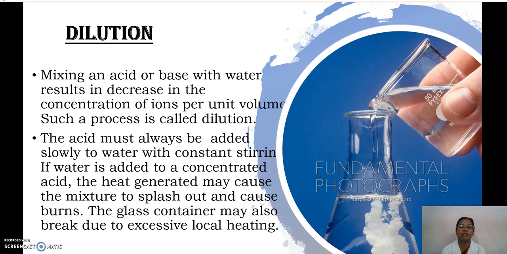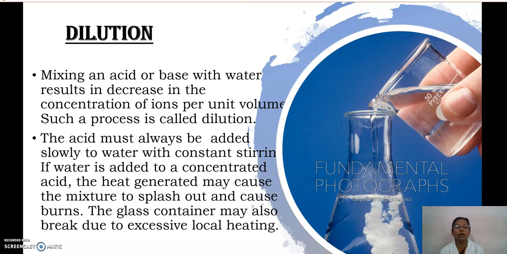That process is known as dilution. So that is what we have written. Mixing an acid or base with water results in the decrease in the concentration of ions. Ions means either H plus ions in the case of acid or OH minus ions in the case of bases. So such a process is known as dilution.